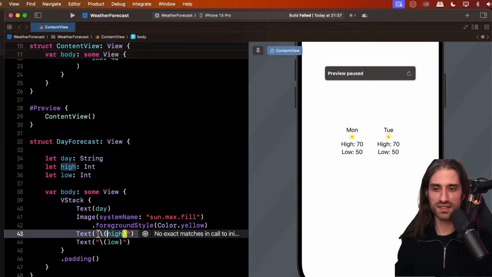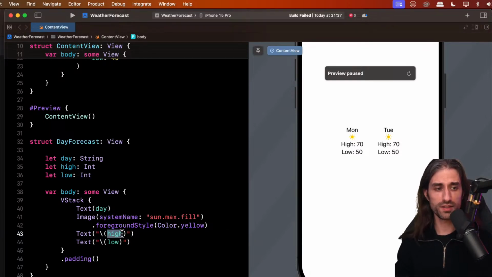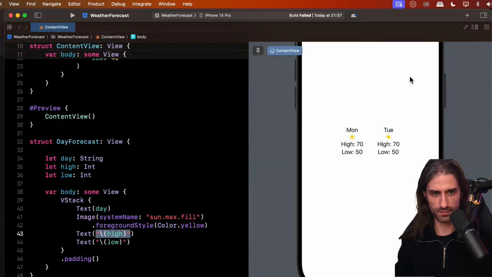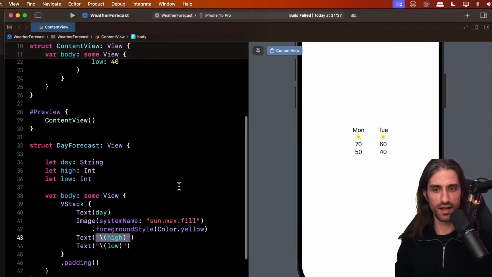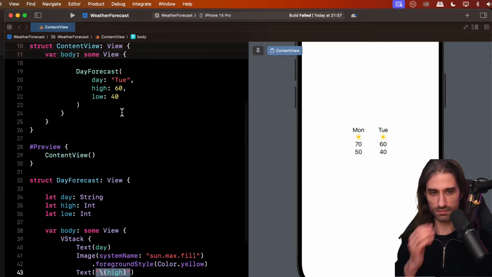What we're saying is basically, this is a string, and then take this integer and turn it into a string. The reason is that in memory, an integer is not stored the same way as a string of characters. And so you need to do this conversion somehow, and this is Swift syntax to do the conversion, which is much nicer than what you would have in older programming languages. And now you can see that we are reflecting the data we've passed.